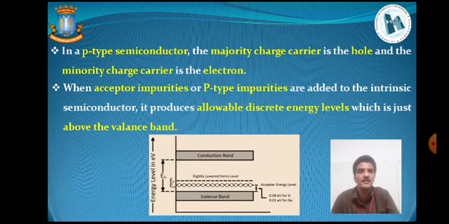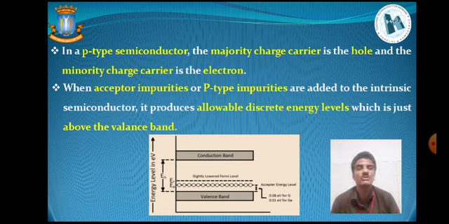Here in this pictorial representation we can see the energy level diagram of p-type semiconductors, where the position of the Fermi level is shifted from the center level toward the top of the valence band.